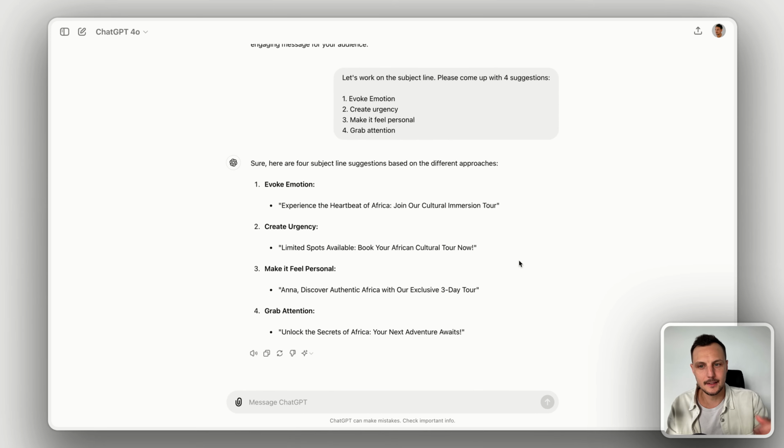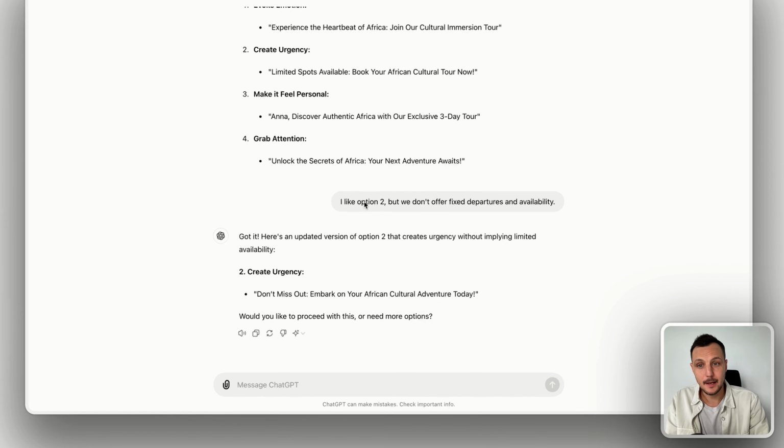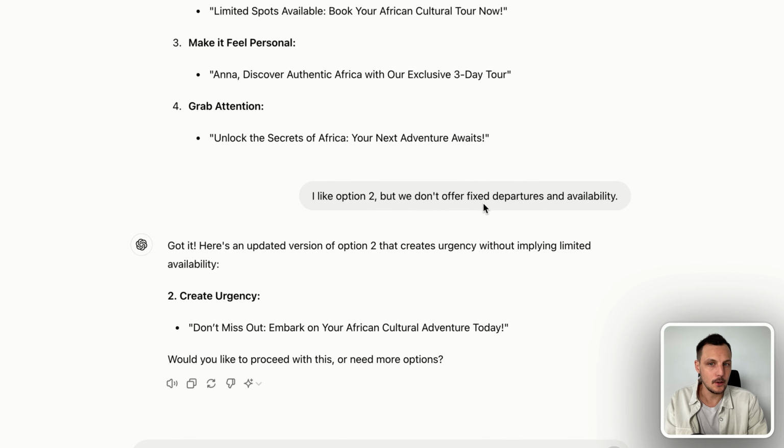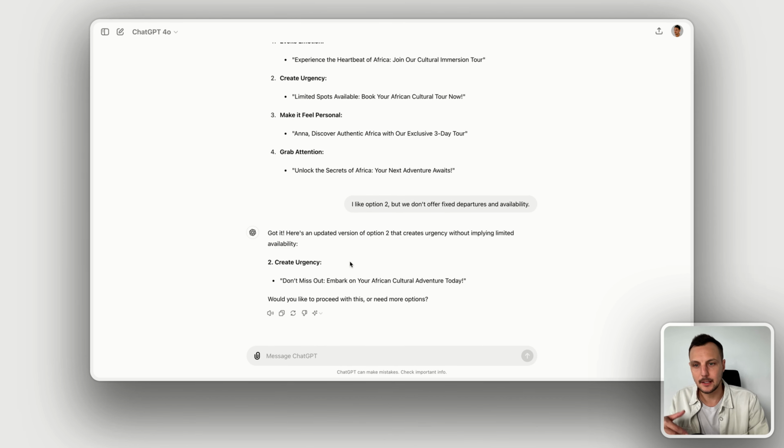The only problem is that Story Safari is a tailor-made safari company. There aren't set spots or fixed availability in a tour, so I would like to rework this to better suit the model of the business. I'll simply share that feedback saying I like option 2, but we don't offer fixed departures and availability. And here we can see again how the AI is capable of processing that language and understanding the intent behind what I mean. So here's an updated version.